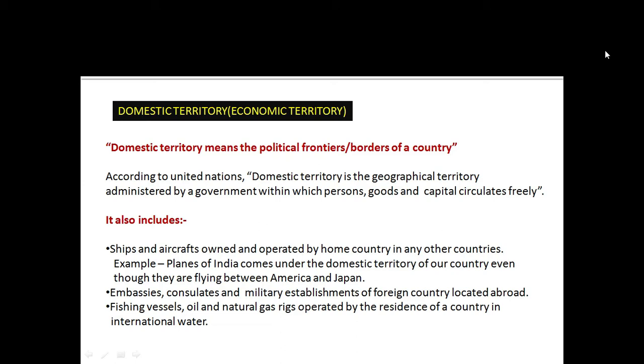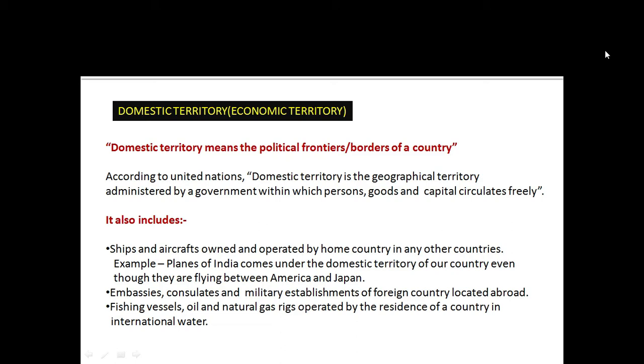So, the first concept, the first definition that we need to know, and it will play a very important role while solving different kinds of problems in national income, is the term domestic territory or economic territory. We have to be very careful while defining domestic territory and domestic boundary. Domestic boundary means the physical boundary of a particular country, but domestic territory is larger than the physical boundary.